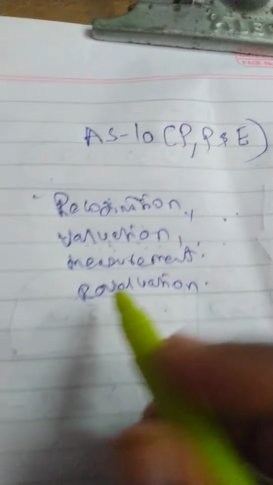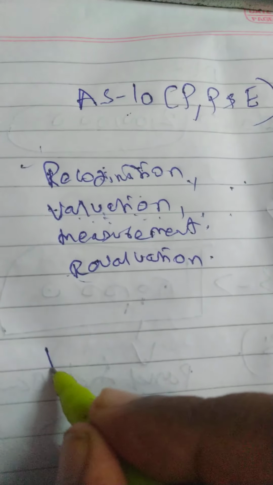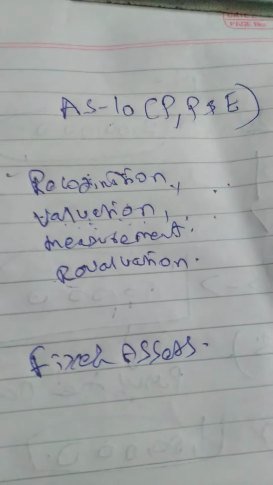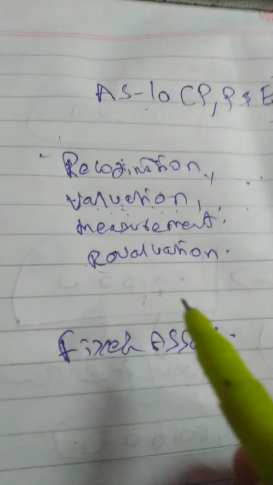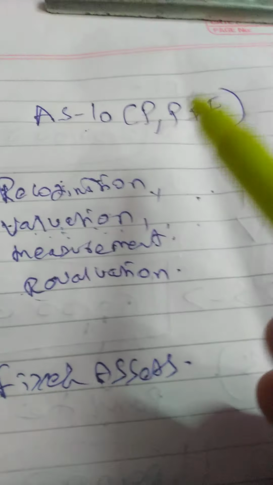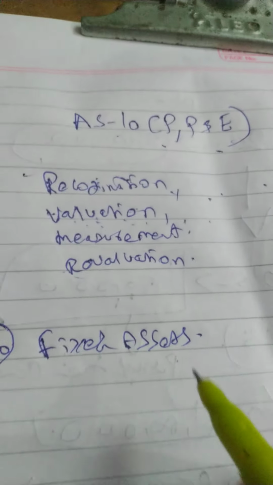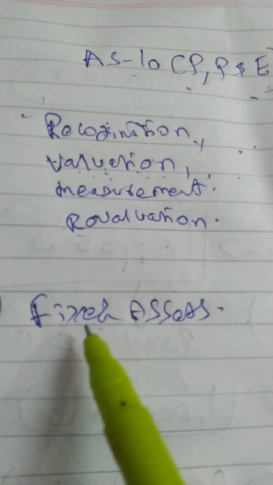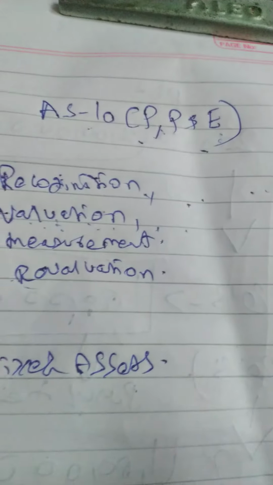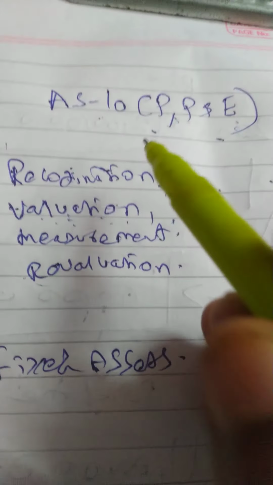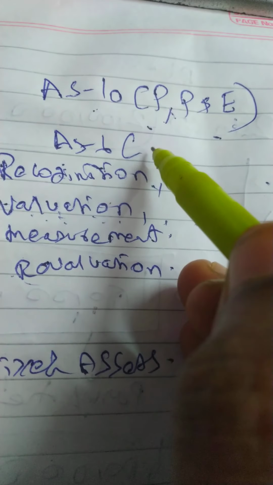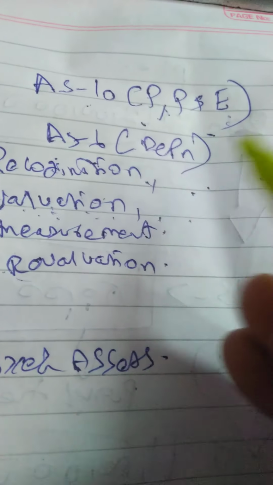This AS10 is basically related to fixed assets. Initially AS10 was called Accounting for Fixed Assets, then they changed the name into Property, Plant and Equipment. Also, AS6 was initially a standard dealing with depreciation.